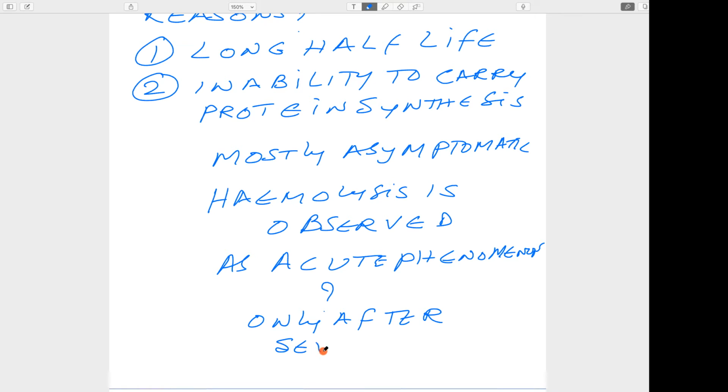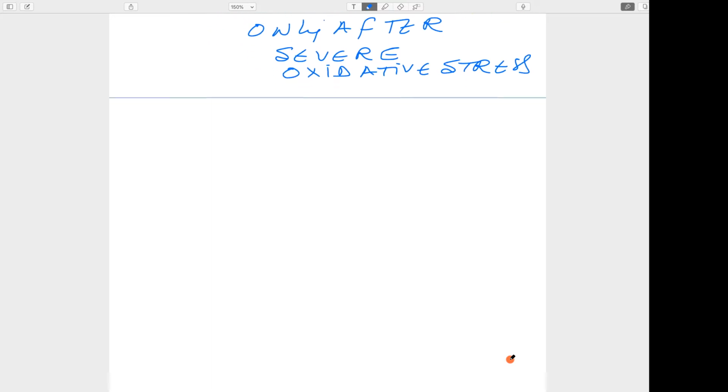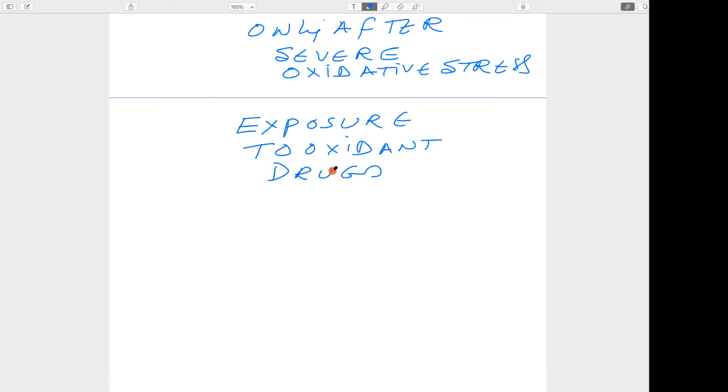Hemolysis occurs only after severe oxidative stress. When will this oxidative stress occur? Suppose the patient is treated with drugs which are oxidant in nature, so exposure to oxidant drugs. Let us see what those group of drugs are, which are oxidant in nature.